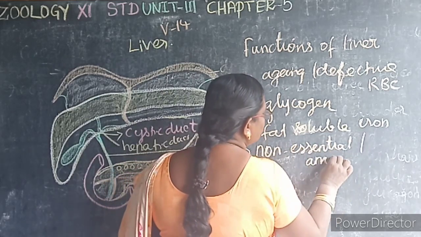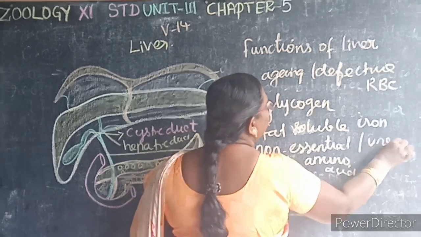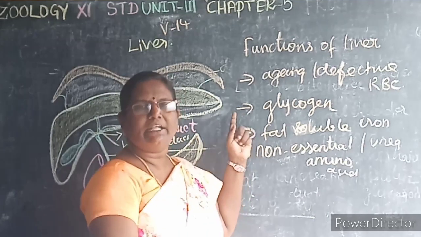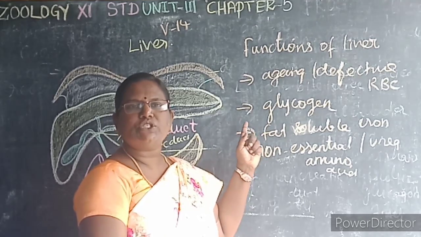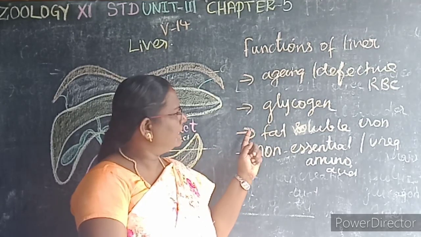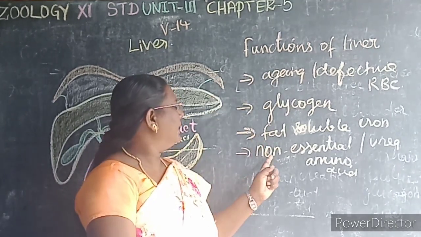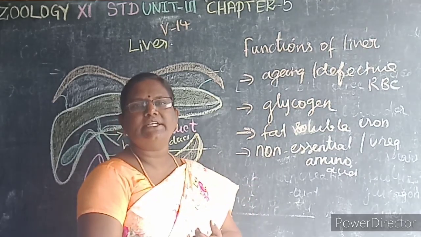It helps in the synthesis of non-essential amino acid and urea. So what is the first function? It removes the aging and the defective RBC cells. The excess of glucose is stored in the form of glycogen in the liver as well as in the muscles. Then it stores fat soluble vitamins and iron. It helps in the synthesis of non-essential amino acid and urea.